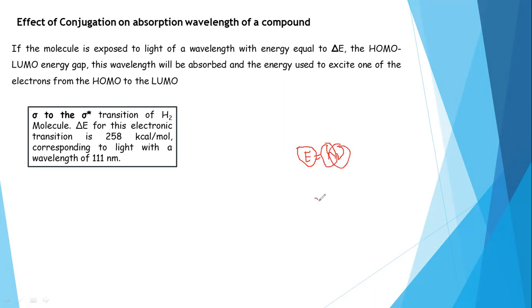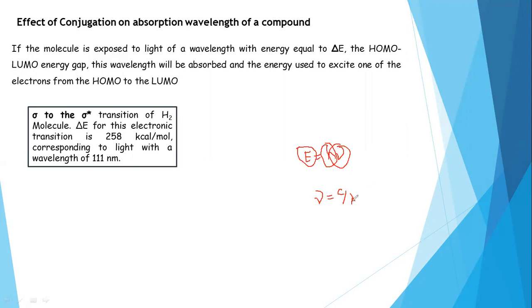This frequency can be written as nu equals c by lambda, where c is the velocity of light, 10 to the power of 8 meters per second. If you want to convert it into kilometers, we get 10 to the power of 5 kilometers per second. Lambda is the wavelength of radiation.